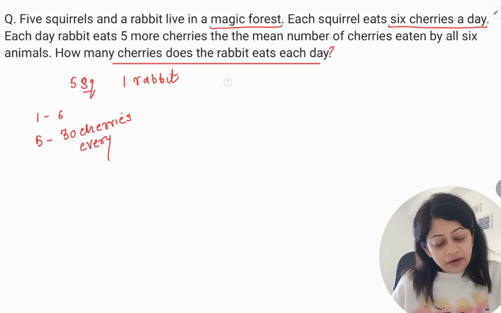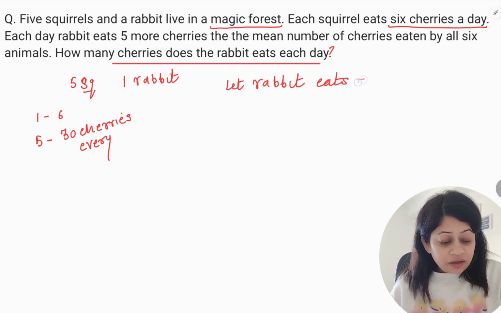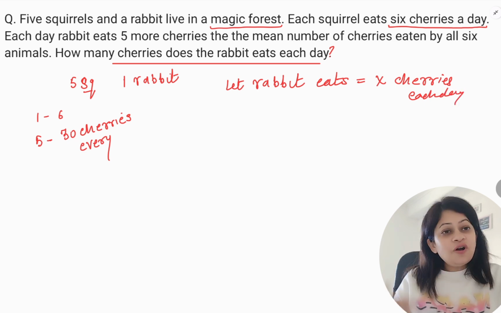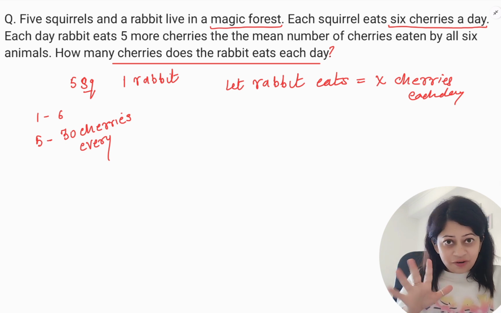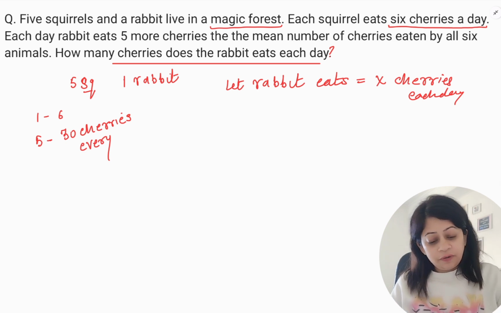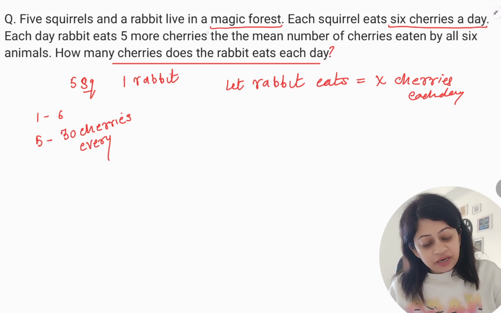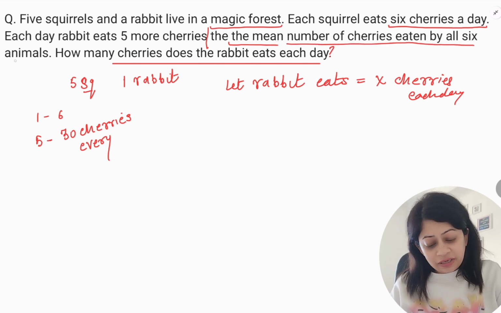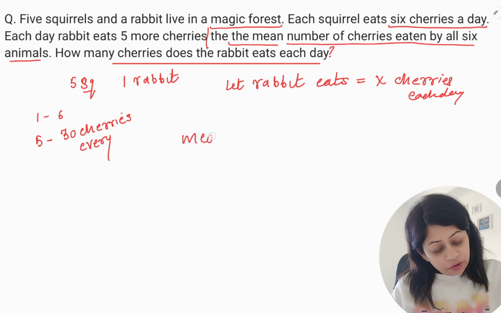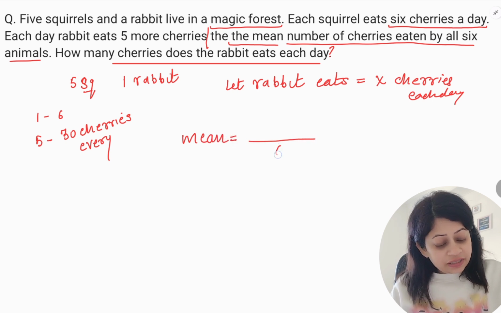So let the rabbit eat X cherries. I do not know how many, so X cherries each day. Now, instead of a number, we have a variable for the rabbit, right? Now, we need to find out the mean. Let's see what mean we need to find out. Each day, the rabbit eats 5 more cherries. Just stop it here. First, we will see what mean we need to find: the mean number of cherries eaten by all 6 animals. Mean of what? Of all the 6 animals.